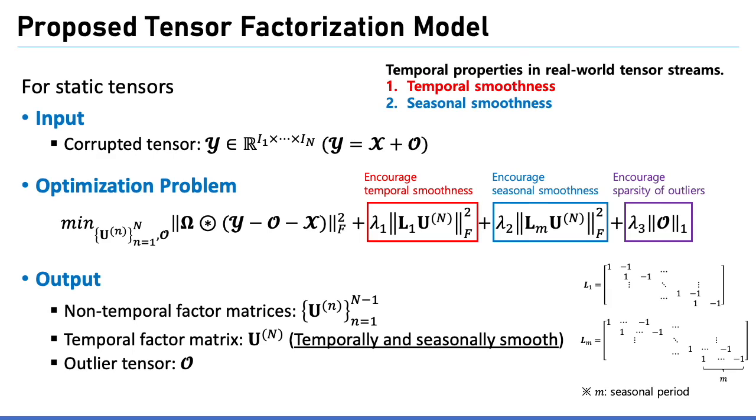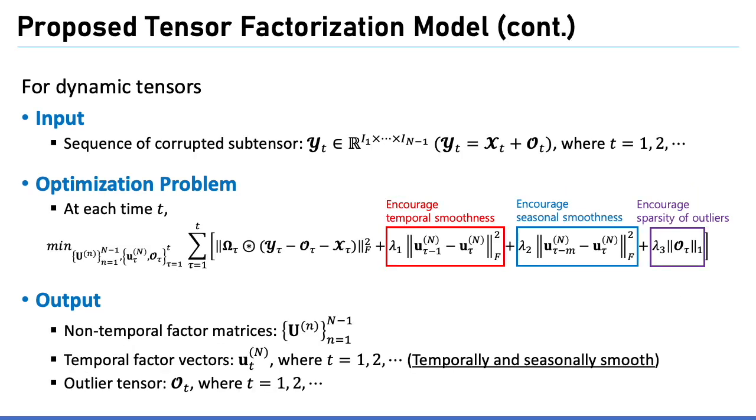The first is temporal smoothness, the property that successive values tend to be close. And the second is seasonal smoothness, the property that the values between consecutive seasons tend to be close. To consider these characteristics in tensor factorization, we impose constraints on the temporal factor matrix. The first and second penalty terms in the objective function encourage the temporal and seasonal smoothness in the temporal factor matrix respectively. And the last penalty term enforces sparsity of outliers. By solving the optimization problem, we can get a temporally and seasonally smooth temporal factor matrix.